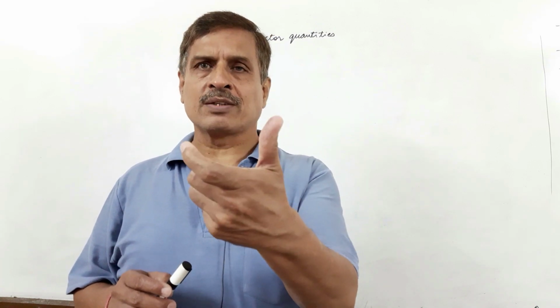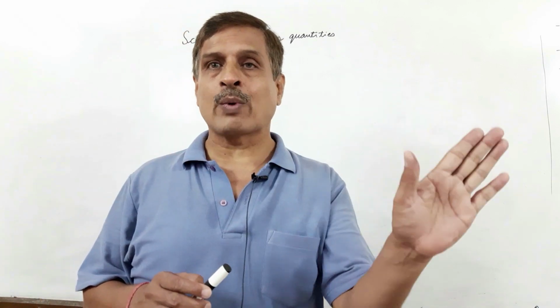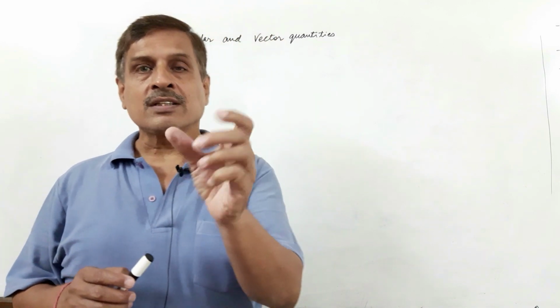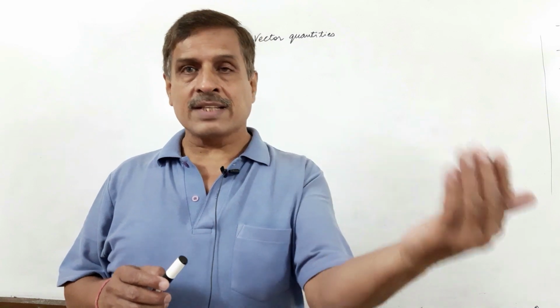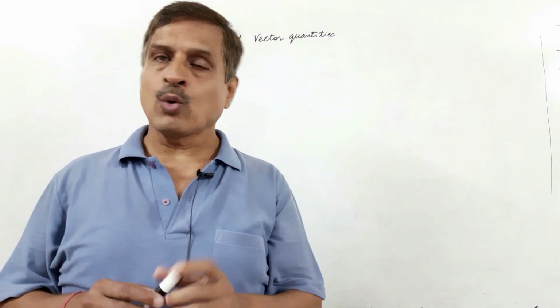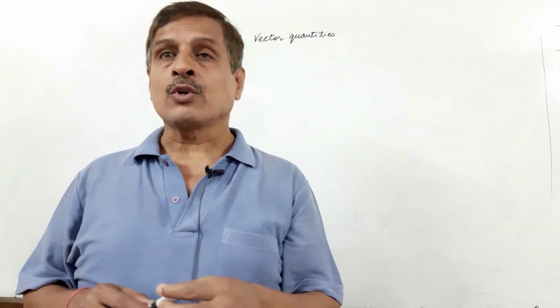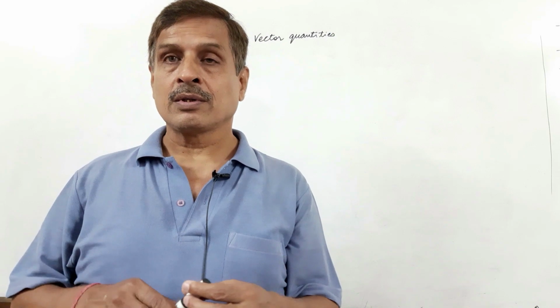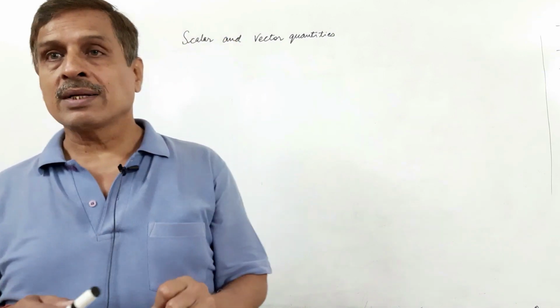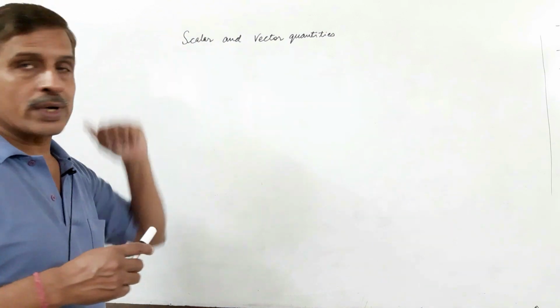For example, temperature, 20 degree temperature, that is sufficient, no direction is required. One is travelling a distance, say 10 meter distance is travelled, no direction is required, only magnitude is there. Volume 20 meter cube, only magnitude is required, no direction is required. Such quantities are scalar quantities.